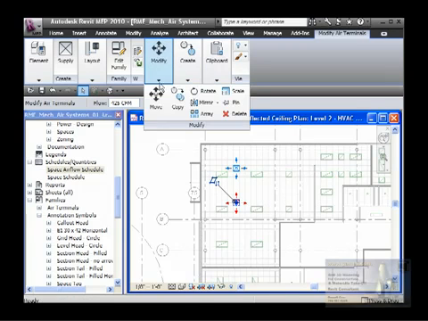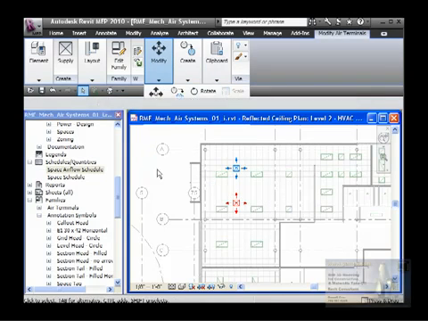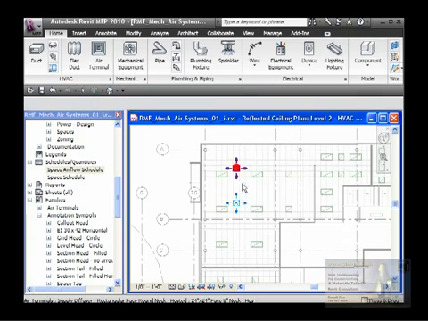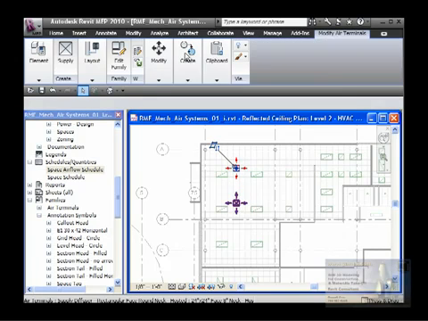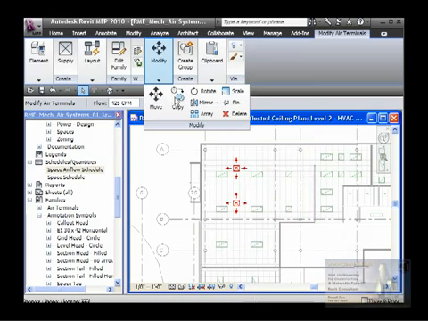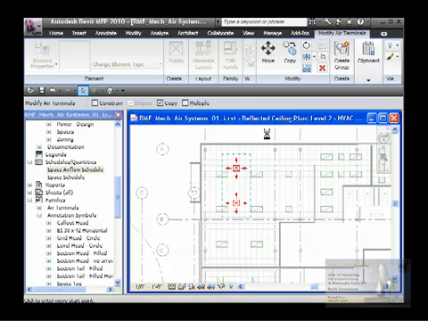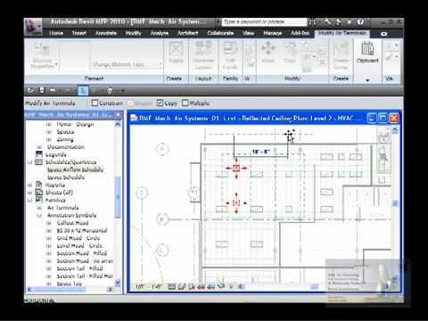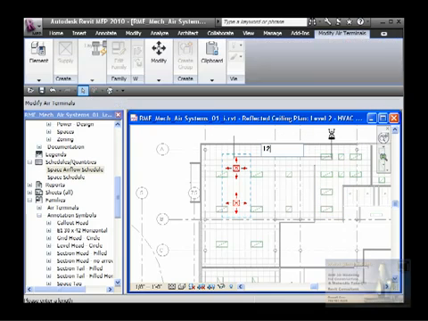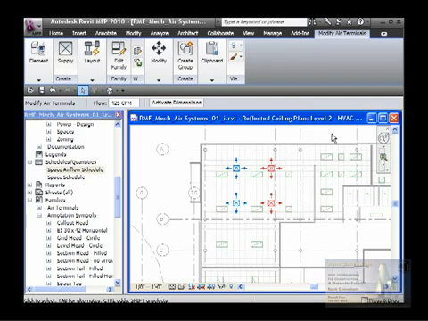So I could select now both and say copy 12 feet away. So let's copy two of them. And let's look for the copy. I click anywhere, one click. I move it to one side horizontally. I type 12, enter. My units are in feet, so I don't have to type 12 feet. It knows it's feet.